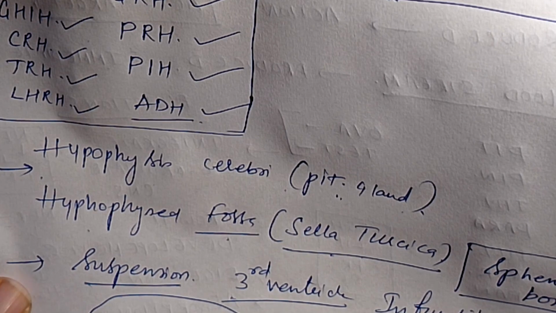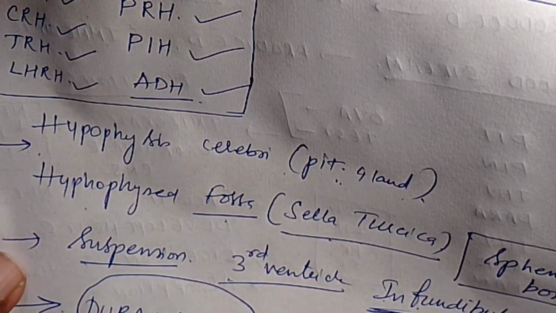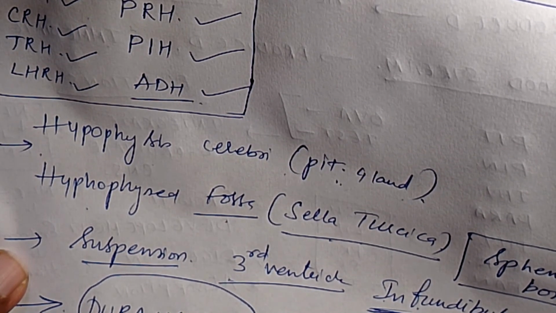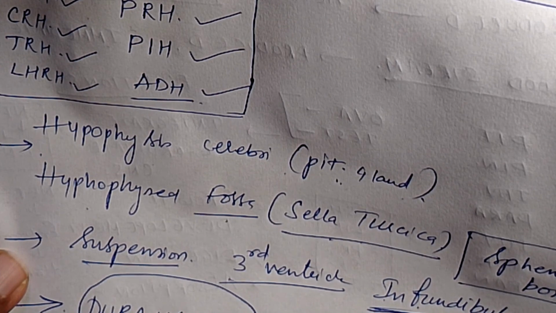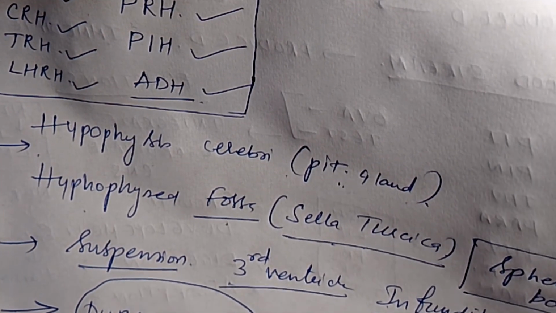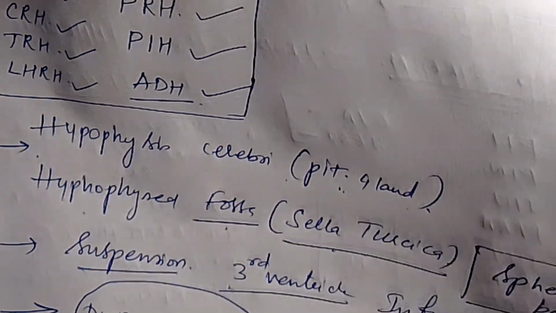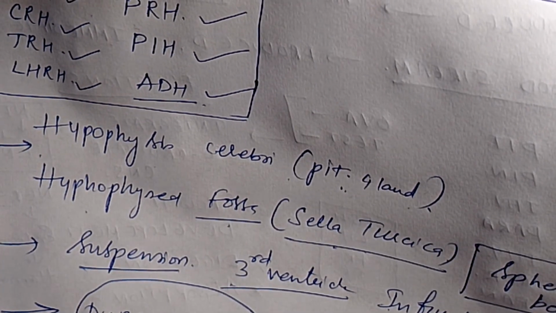And above and in front, in front is the optic chiasma, and above we can see the dura mater fold, which is called diaphragma sella, and circulus arteriosus.